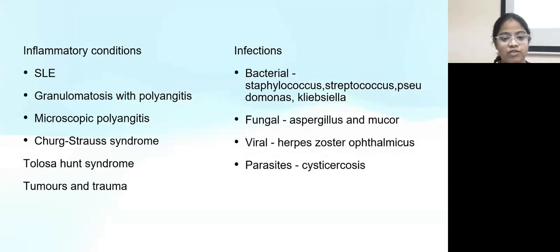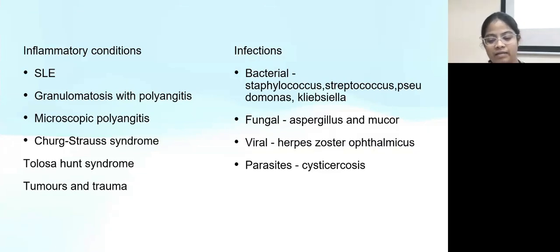Now, the conditions which can lead to an orbital apex syndrome are inflammatory conditions, tumors, trauma, infections, and vascular conditions. These conditions usually present in an acute setting and usually progress in days. And they are SLE, granulomatosis with polyangiitis, microscopic polyangiitis, Churg-Strauss syndrome. And there's something known as Tolosa-Hunt syndrome, which is also an autoimmune condition where there is painful eye movement with significant ophthalmoplegia. Certain tumors in the brain, like schwannoma, meningioma, can also cause orbital apex syndrome, and infections, especially bacterial and fungal, are the major causes.